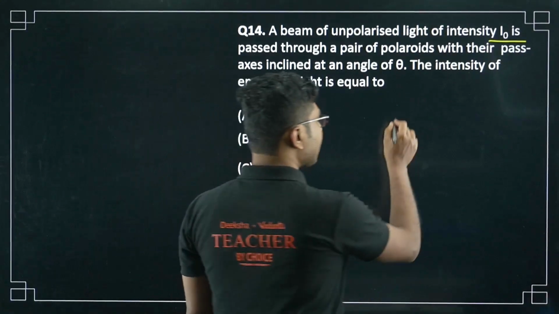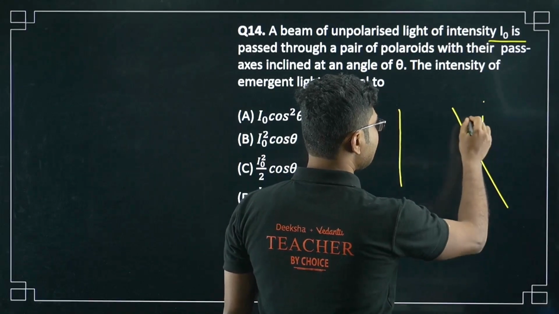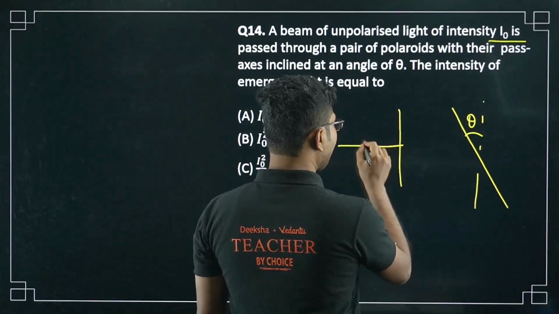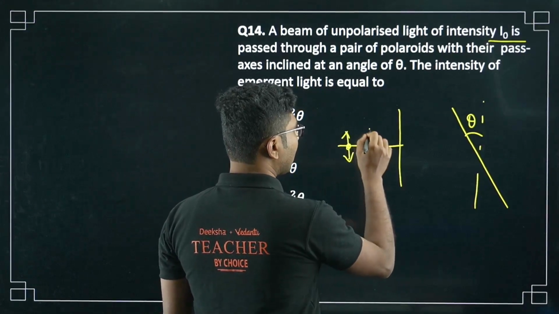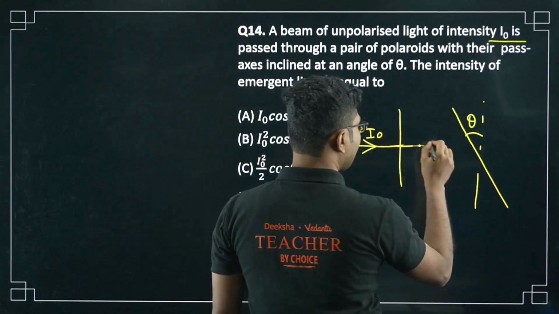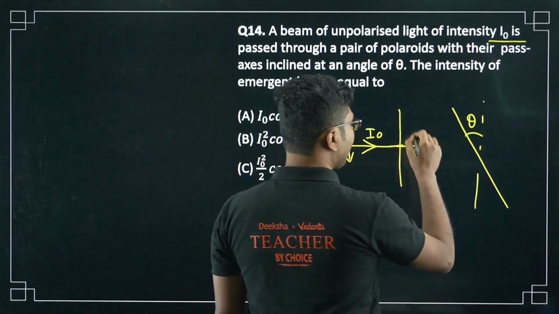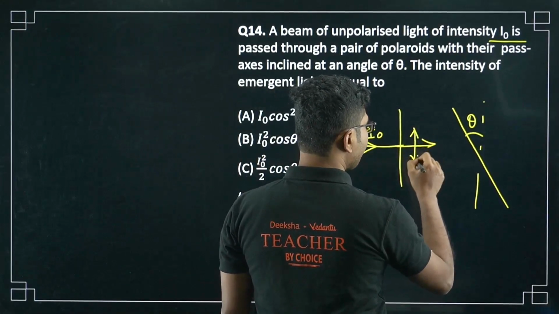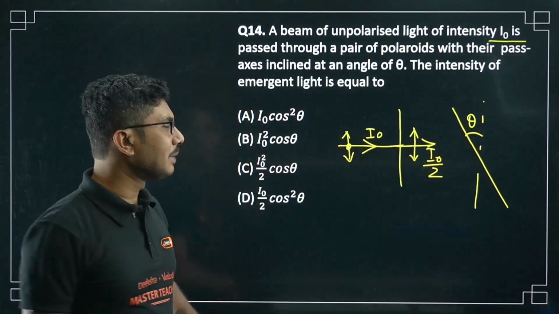The first Polaroid is like this, the second Polaroid is like this, so the angle between their pass axes is theta. When an unpolarized light of intensity I0 enters the first Polaroid, after the polarization happens, it is now polarized, and the intensity will be directly I0 by 2. I explained it multiple times.